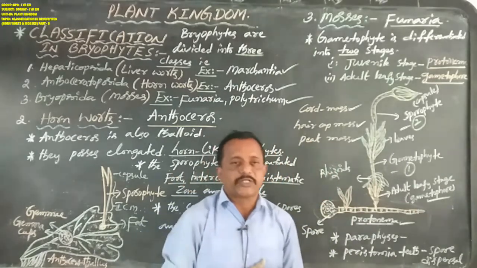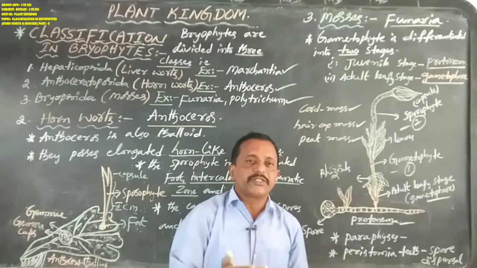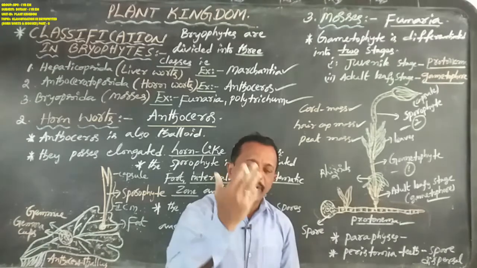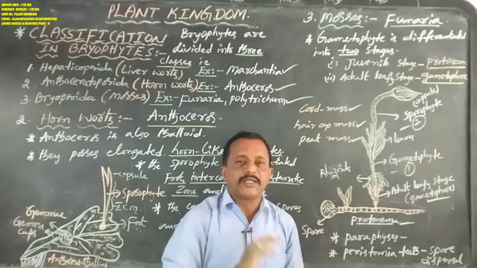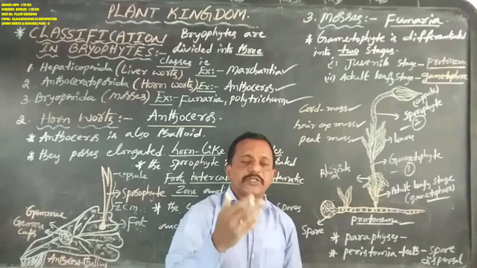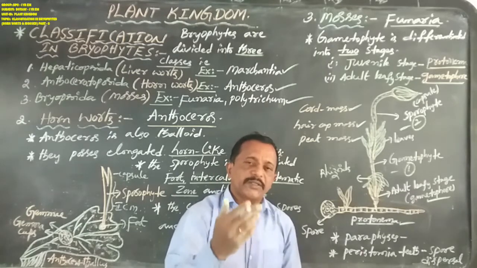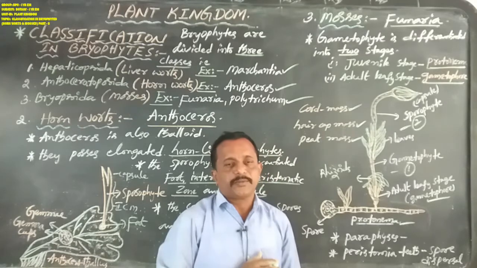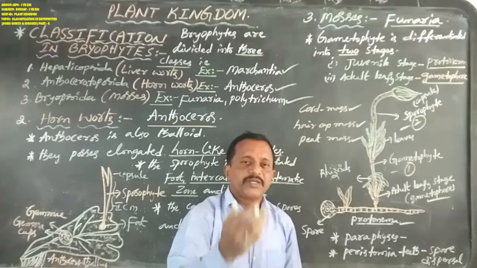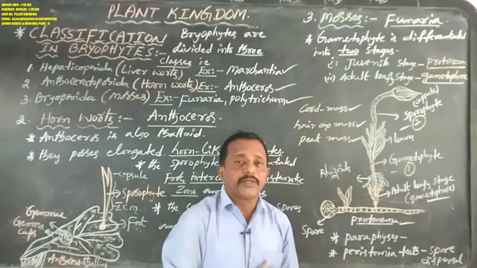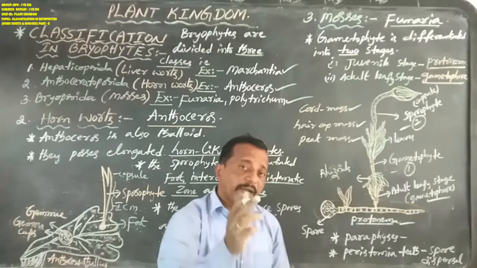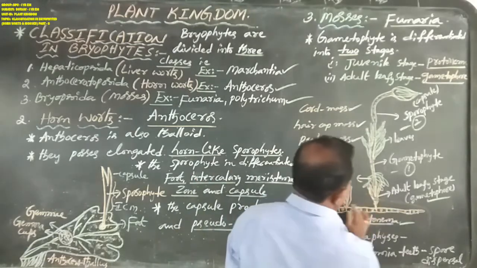In Marchantia, vegetative reproduction occurs by fragmentation or by formation of specialized structures called gemmae or gemma cups. In Anthoceros, vegetative reproduction takes place by fragmentation and gemma cups. But in mosses, especially Funaria, Polytrichum and Sphagnum, vegetative reproduction takes place by fragmentation, gemma formation and budding of secondary protonema.